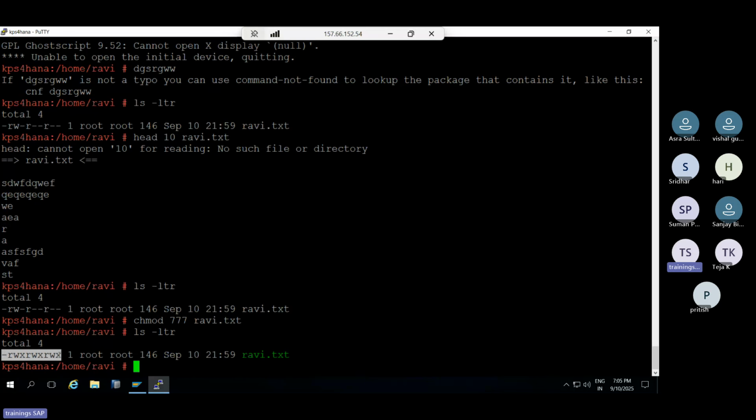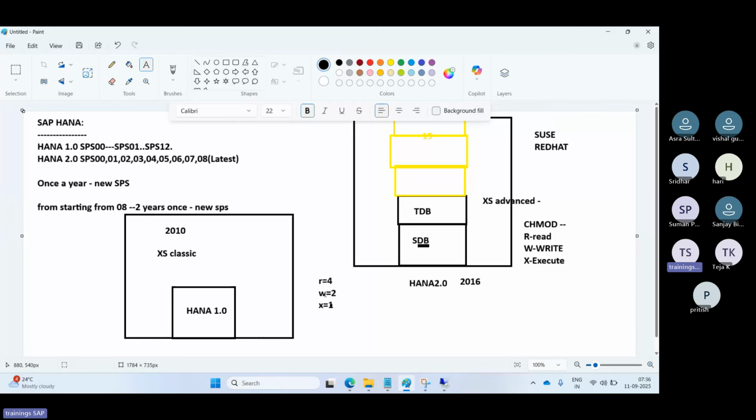If I want to give only read and write, then you need to use 6. Read and write means 6. And 5 means read and execute. These are the only things you have to remember here.